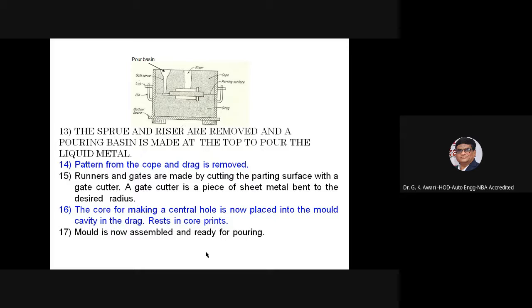Then the pattern from the cope and drag is removed. Runners and gates are made by cutting the parting surface with a gate cutter. A gate cutter is a piece of sheet metal bent to the desired radius. The core for making a central hole is now placed into the mold cavity in the drag, and the mold is now assembled and ready for the pouring.